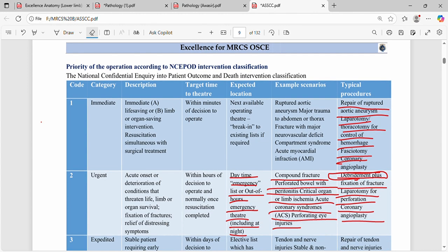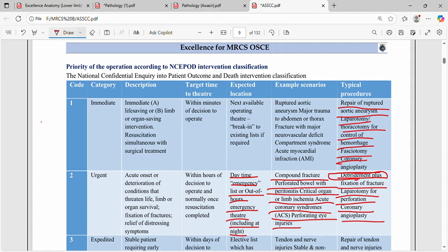So this is NCEPOD, the National Confidential Enquiry into Patient Outcome and Death. There are four categories. We have the immediate category: aortic rupture, abdominal aortic aneurysm rupture, large vessel rupture, and inferior vena cava rupture.